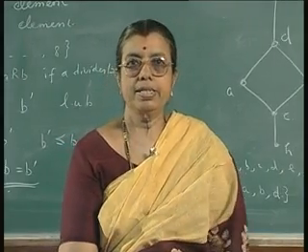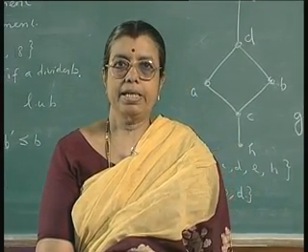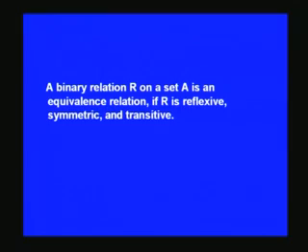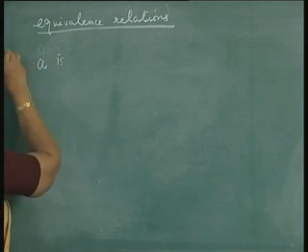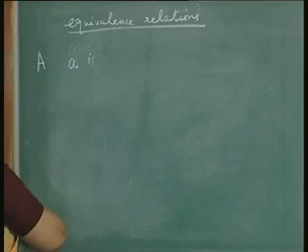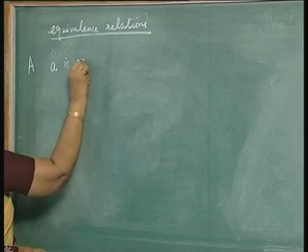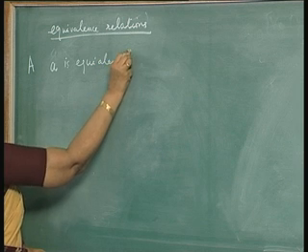So, we have considered something about partial orders, linear orders, etc. Next, we shall consider what is meant by an equivalence relation. In equivalence relation, we consider three properties. We say that you define that relation, it is also a binary relation on a set A, and a is equivalent to a, you always say a is equivalent to itself.